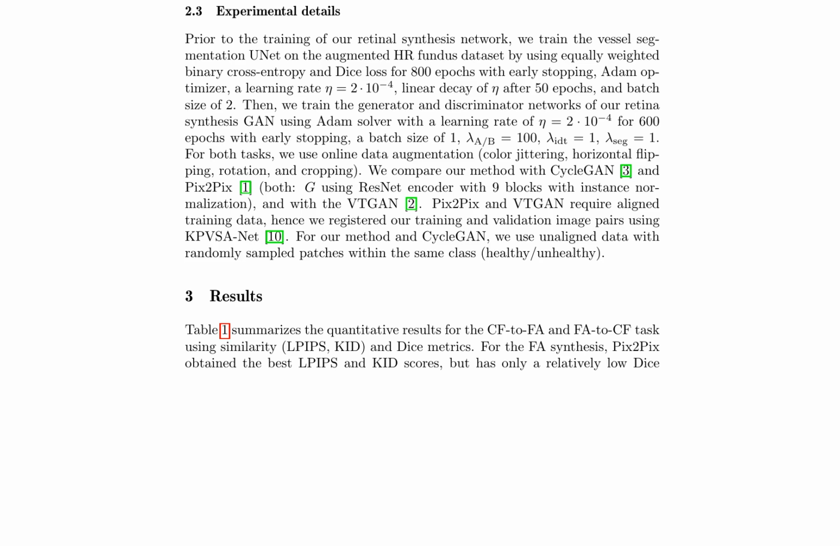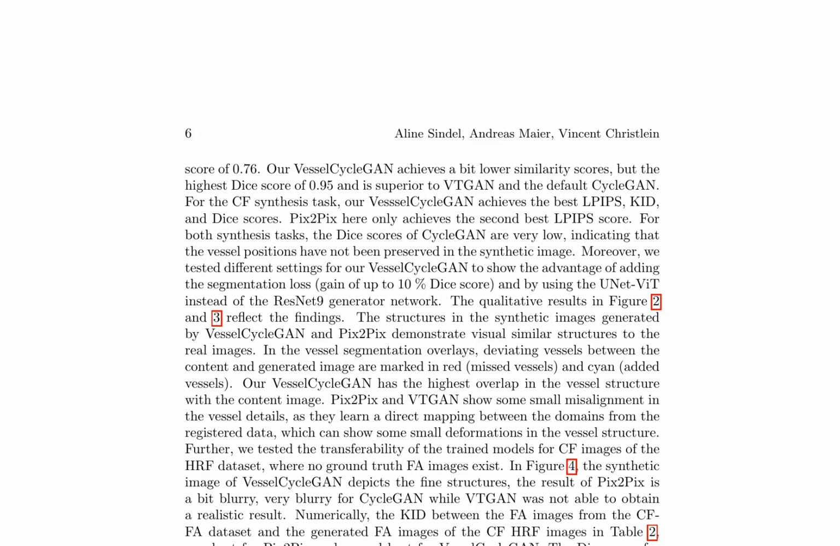including the training of the vessel segmentation UNet and the generator and discriminator networks of the retinal synthesis GAN. The paper also compares the results with CycleGAN and Pix2Pix, which require aligned training data, whereas Vessel-CycleGAN uses unaligned data with randomly sampled patches. The results show that Vessel-CycleGAN outperforms the competing methods in terms of preserving vessel positions and